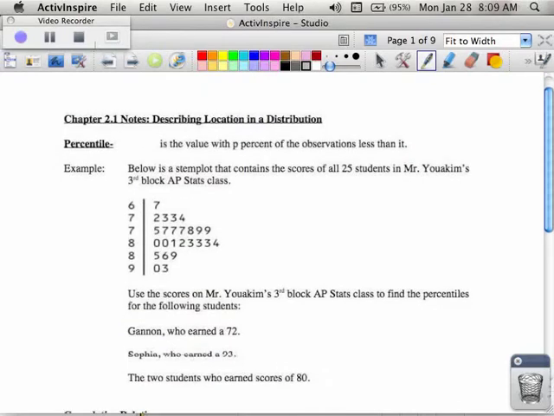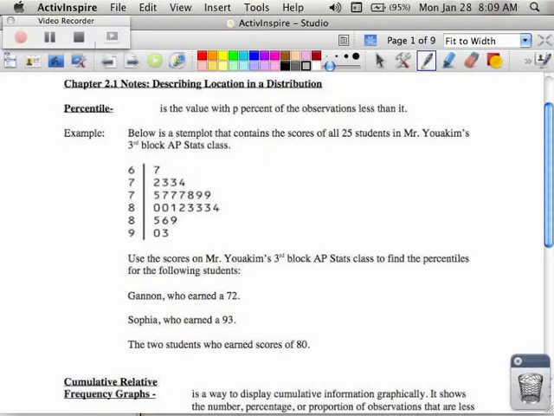distributions. And so the first thing I want you to know is that when you talk about a percentile in statistics, that percentile is talking about the percent of people below you. That's very important. You're talking about the percentage less than you. So if you are in the 95th percentile, that means 95% of the people are below you. That's why we don't talk about somebody being in the 100th percentile. The most it could be would be the 99th percentile, because 99% of the people are below you.